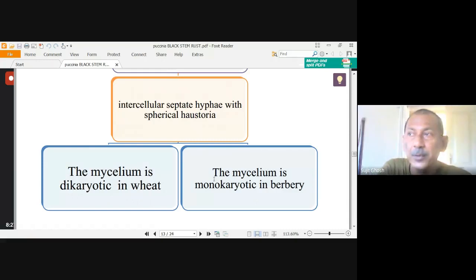Now here you will get a stage where N plus N is converting to 2N. So this is the teliospore stage, which occurs in wheat. Whenever the 2N stage occurs, it is ready for producing basidiospore, and this basidiospore is haploid. So meiosis ultimately takes place, and it produces basidiospore, and this basidiospore will infect the barberry plant.